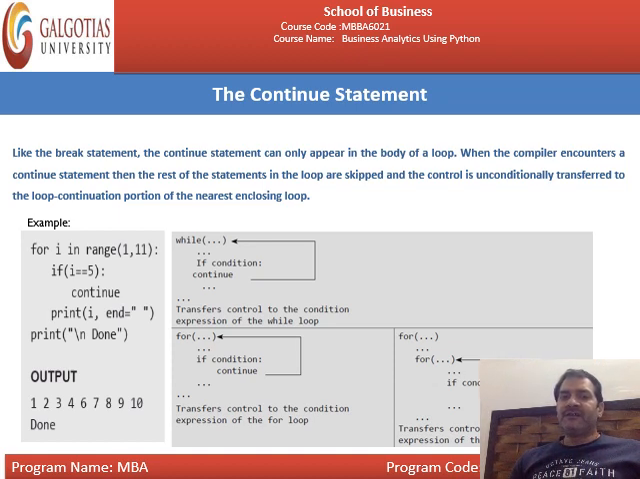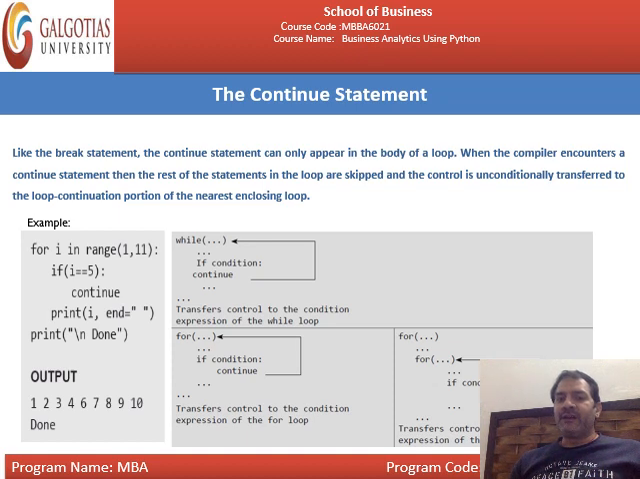This is the while statement. Again, if condition, then continue means again the control goes back to the while loop. It transfers control to the condition expression of the while loop. It is just like the for loop that we have already discussed in previous slides. If condition, then continue. Again it goes to the for loop.